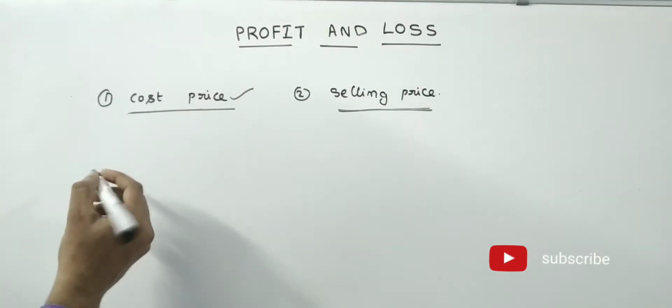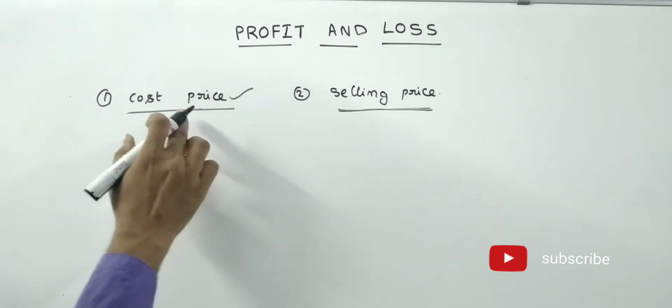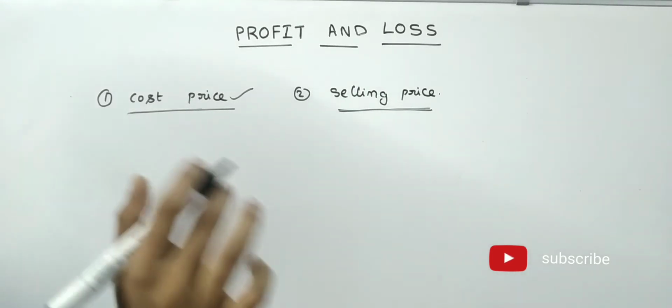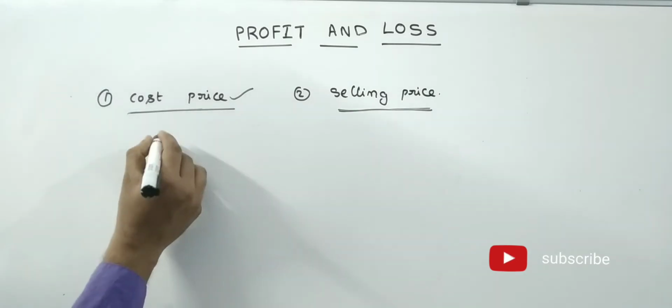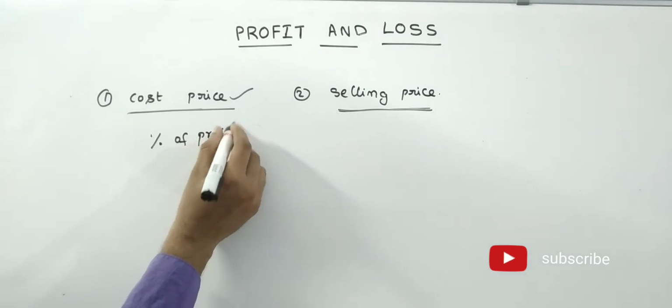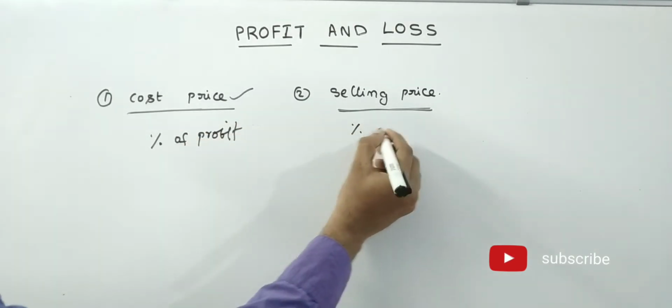So far we have seen what the cost price is, what the selling price is, and what the profit and the loss are. Normally in examinations, they ask for the percentage of profit and the percentage of loss.